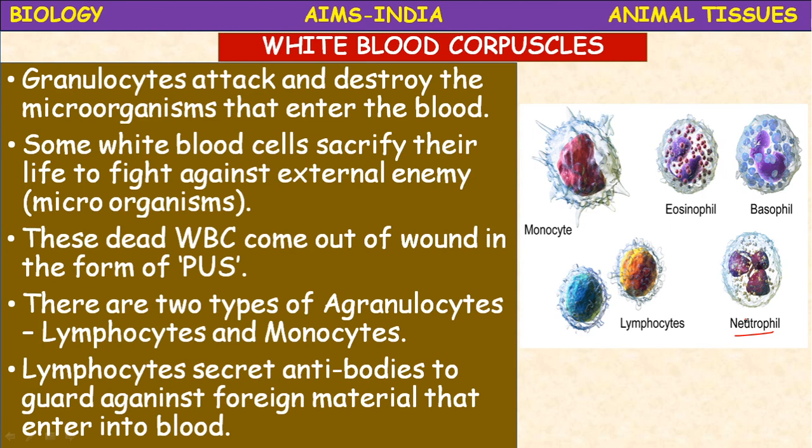Okay, and these neutrophils, they are multinucleated. 5-lobed nucleus is present. They are most abundant, most active type of granular WBC.